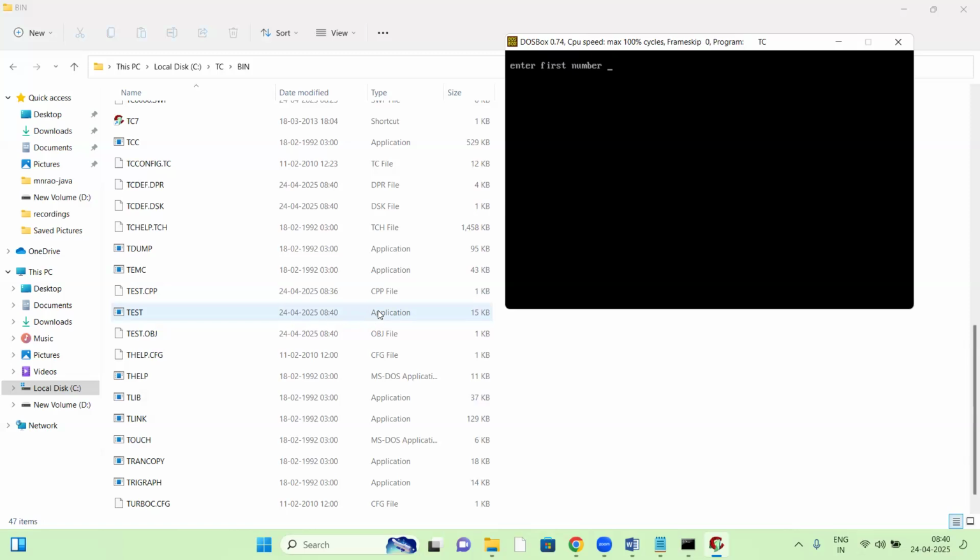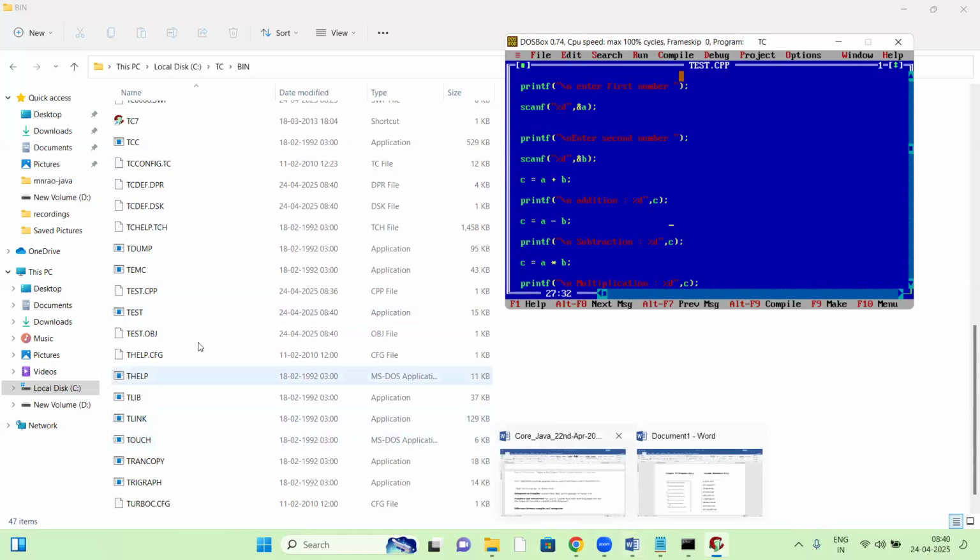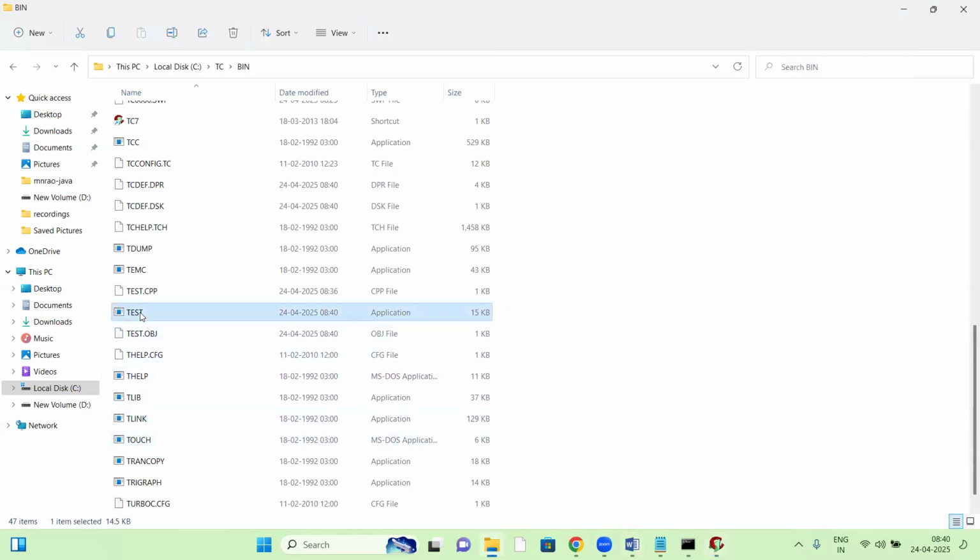The exe file is created. So enter first number 10, enter second number 20. Yes, the result is there. That's it. So finally the exe file is generated, created and executed.